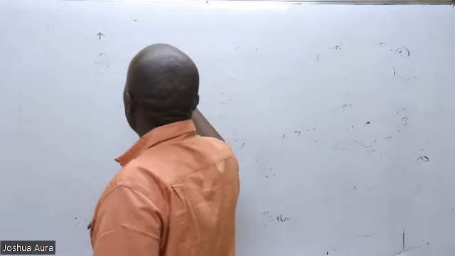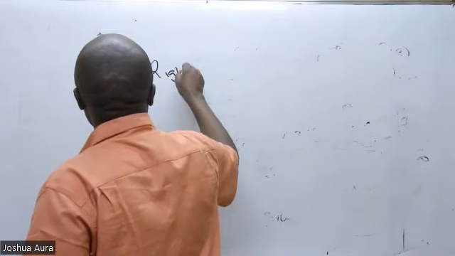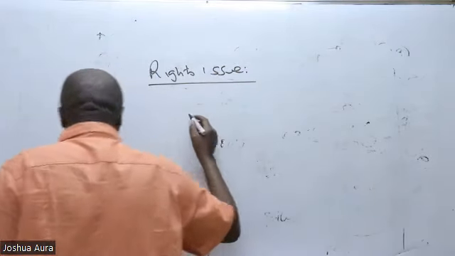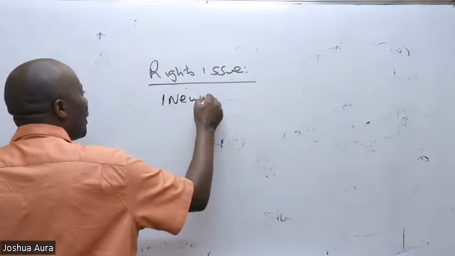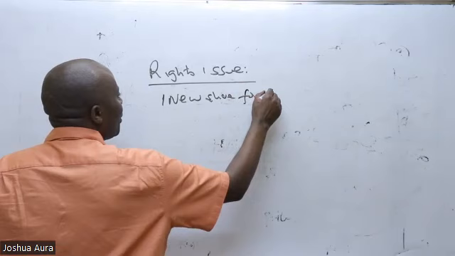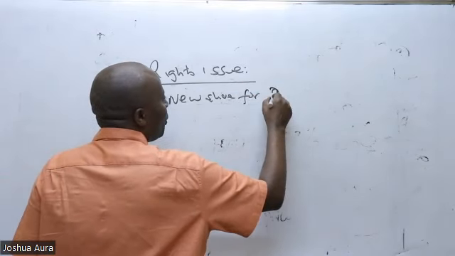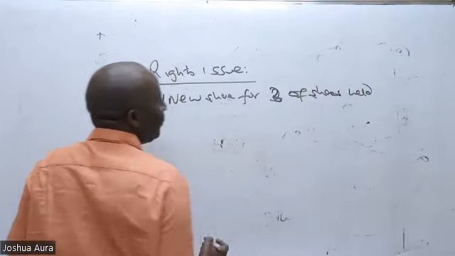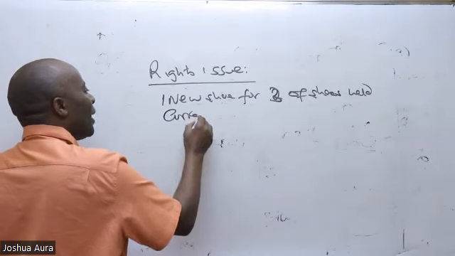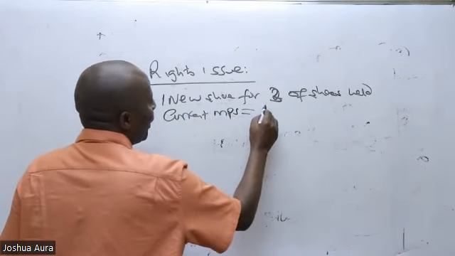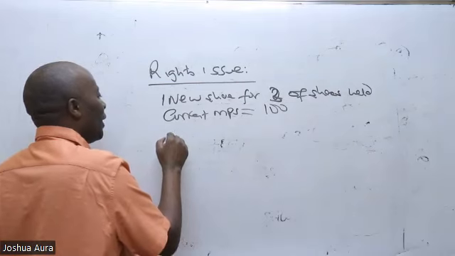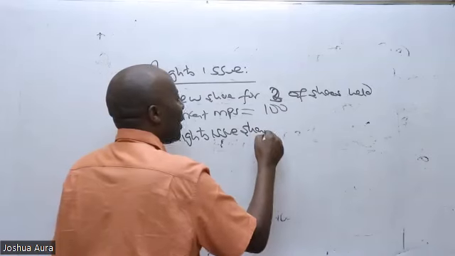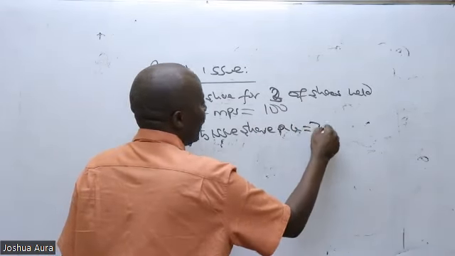we have in this case here a rights issue. And this rights issue is spelled like this, that we are given 1 new share for 3 shares held. So the current market price per share is 100. And then of course the rights issue share price will be 70.